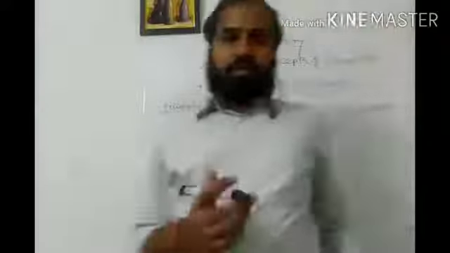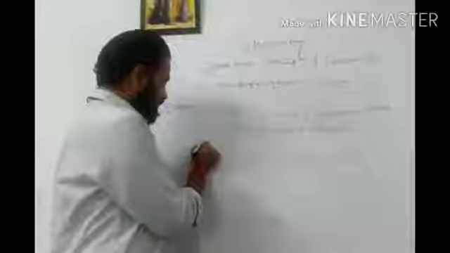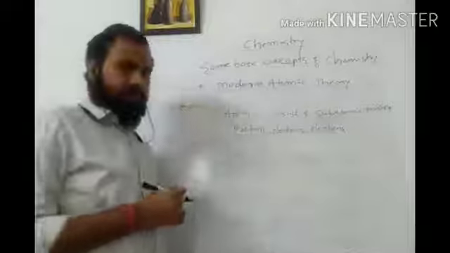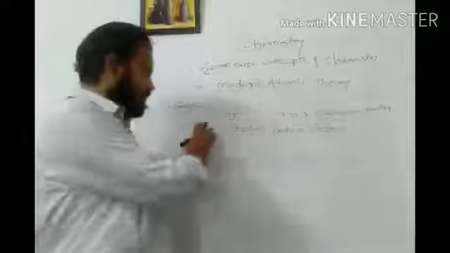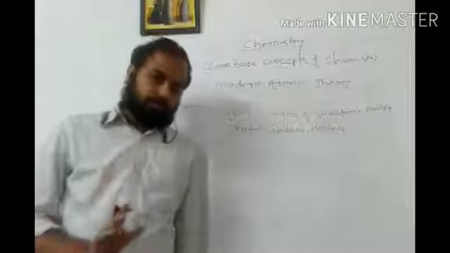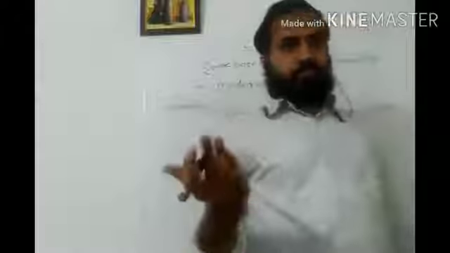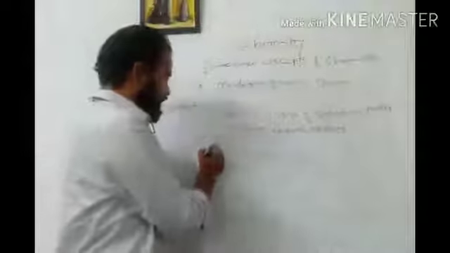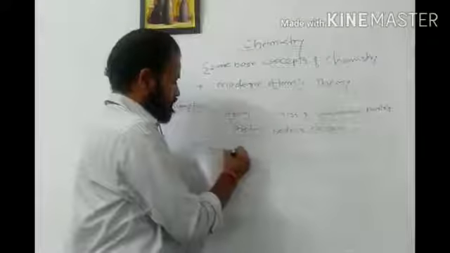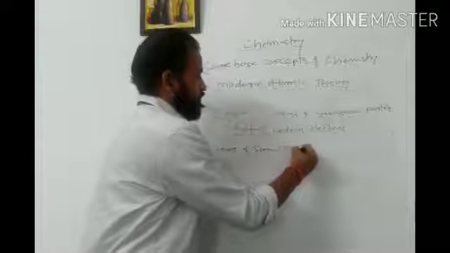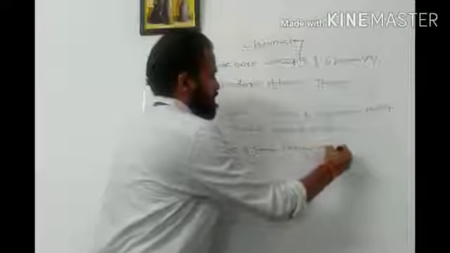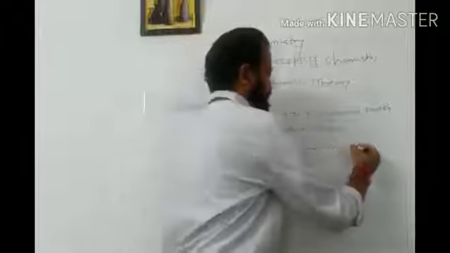Again there is a difference between the assumptions of Dalton and modern atomic theory on the basis of the atom. According to Dalton, atoms of the same element are the same. But according to this theory, atoms of the same element may be different.